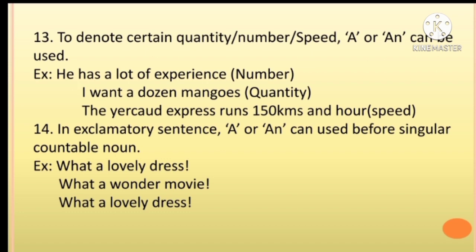To denote certain quantity, number, speed, a or an can be used. Example, he has a lot of experience. Number, I want a dozen mangoes. Quantity, the Yercaud Express runs 150 kilometers an hour. Speed. In an exclamatory sentence, a or an can be used before a single countable noun. Example, what a lovely dress. What a wonderful movie.